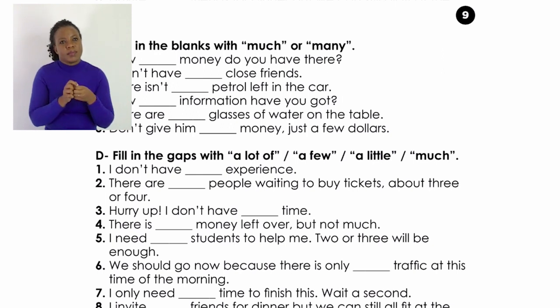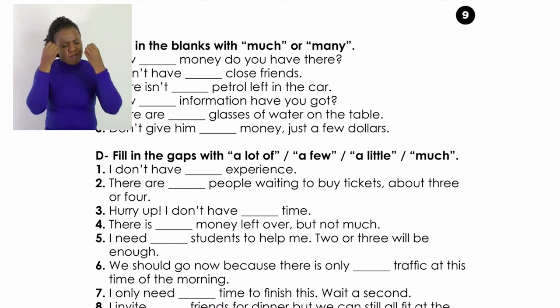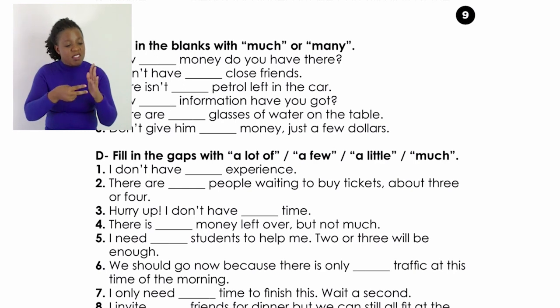A lot of books, a lot of goats, a lot of sheep. It means you can actually count them: 1, 2, 3, 4, 5. Then we have a few, a little, and much. Where do we use them?